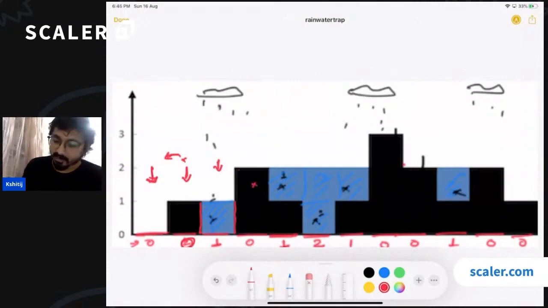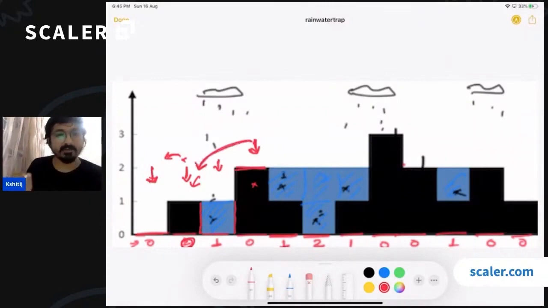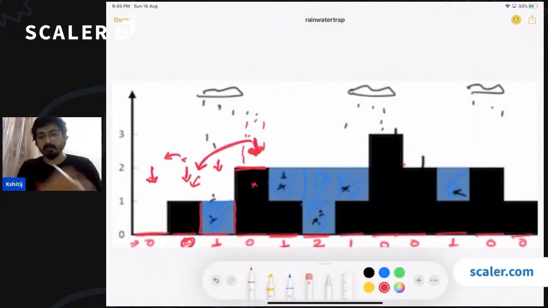This has got a bar which is on the left side, right? If I'm talking about this bar here, this has got a bar on the left side. Even after that, this bar is not able to hold any water. Why? Because the bar which we have on the left side has got a smaller height, right? If you have to hold some water above this bar, you need something on the left and something on the right of a higher height, right?